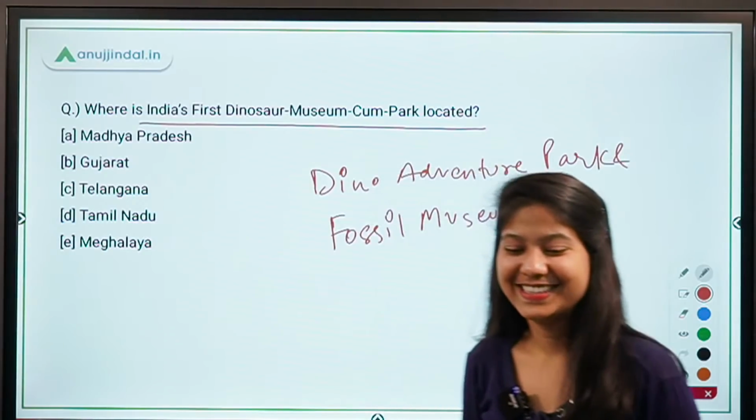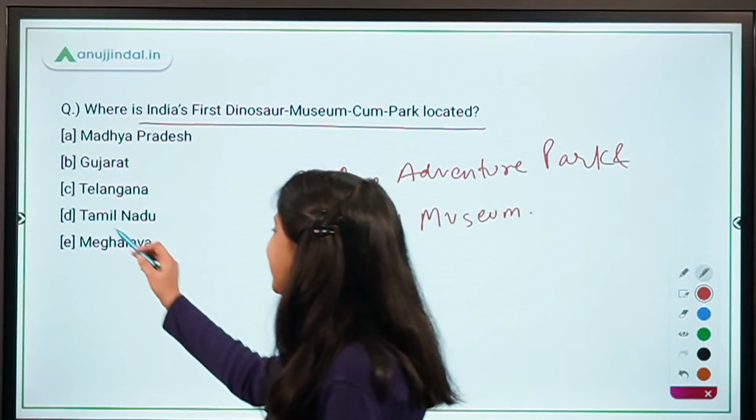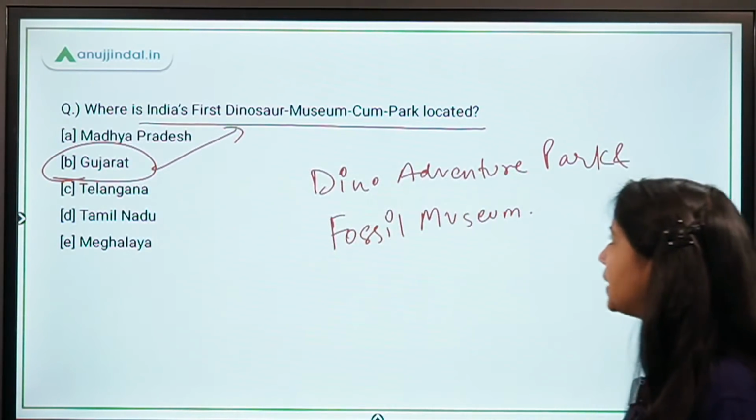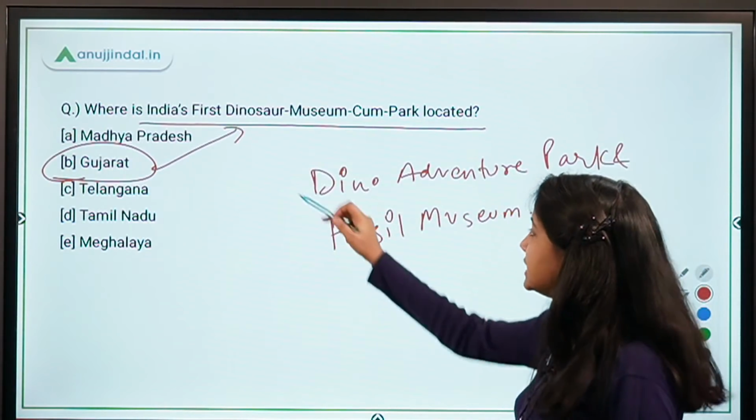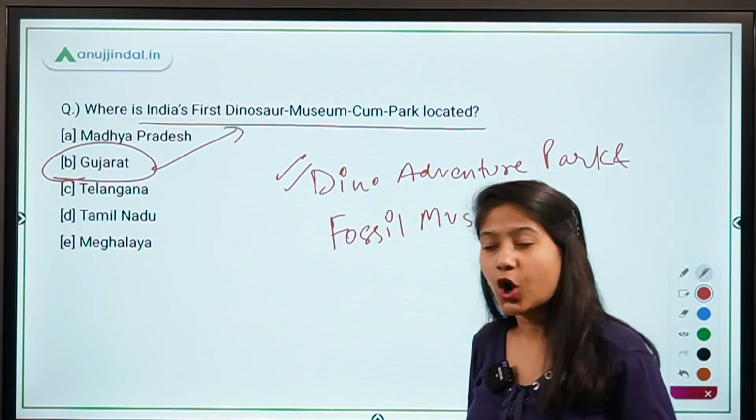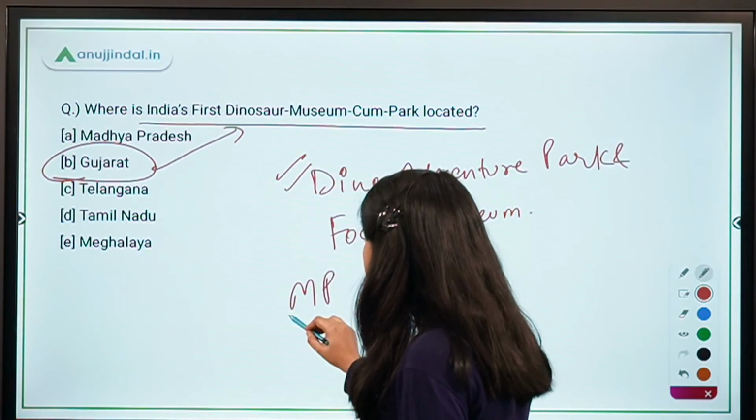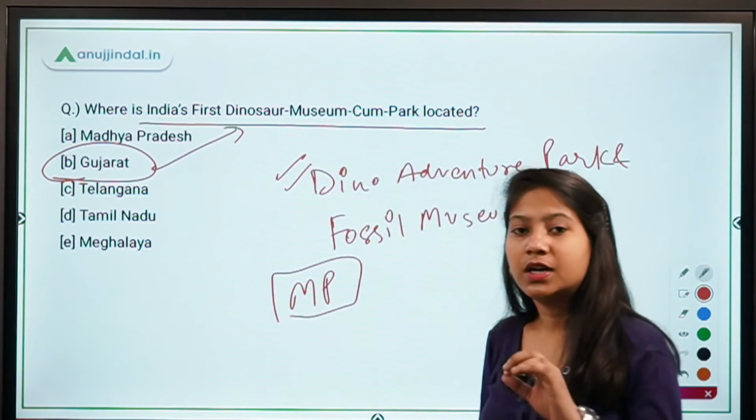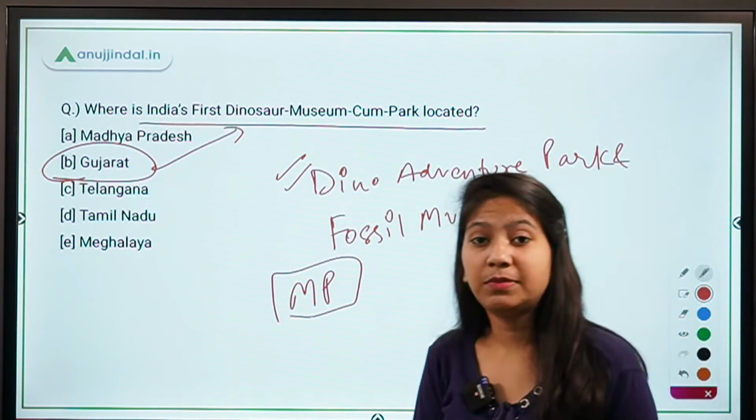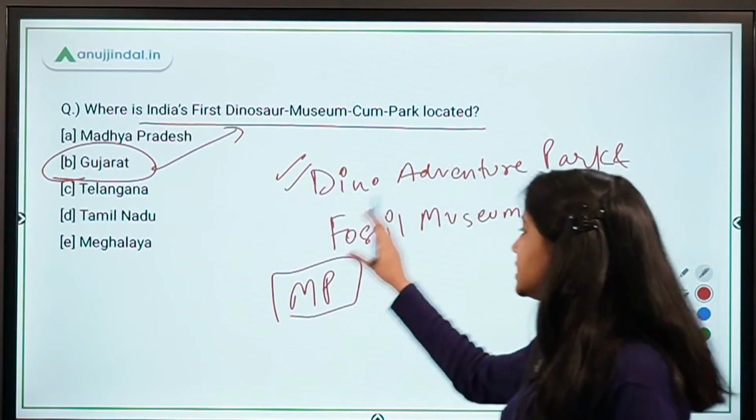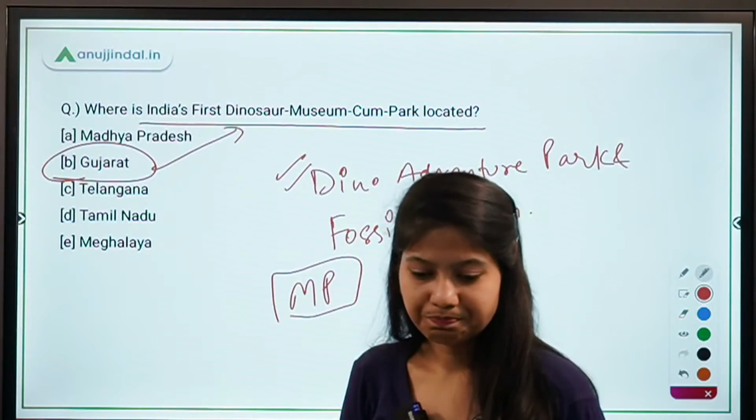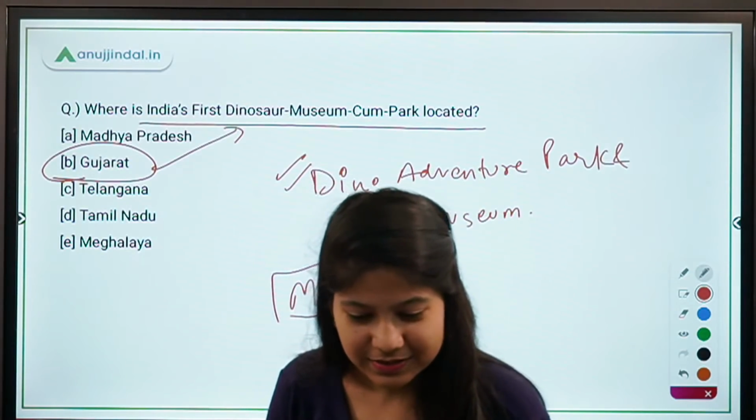Har Har Modi, Gujarat. This was a nice one. Okay, so the right answer is Gujarat only. So India's first dinosaur museum cum park is located in Gujarat, and this is the Dino Adventure Park and Fossil Museum that was recently inaugurated in Madhya Pradesh. Now this was inaugurated during a very important festival that Madhya Pradesh observes. So guys, can you tell me during which festival was this Dino Adventure Park and Fossil Museum inaugurated?